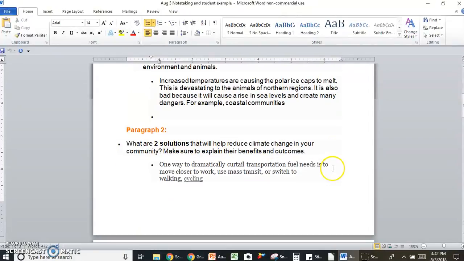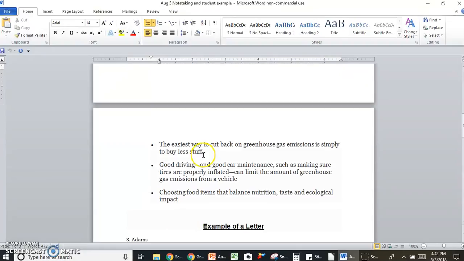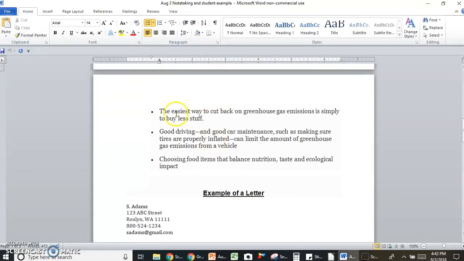So I read that. Okay, I read it, and I'm going to take notes. Here are the notes that I took. One way to dramatically curtail transportation fuel needs is to move closer to work, use mass transit, or switch to walking or cycling. I also took notes that says the easiest way to cut back on greenhouse gas emissions is simply to buy less stuff. So the less you consume, the fewer materials that need to be used, the less waste that you have. And then maybe the less that companies will make some of these things that consume a lot of resources and that create pollution.